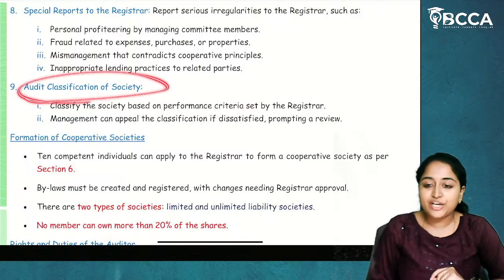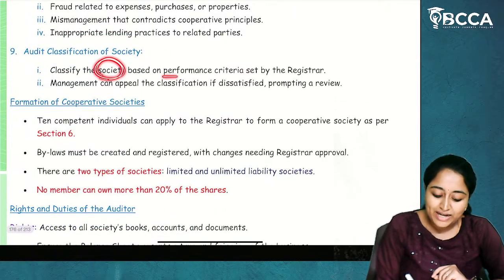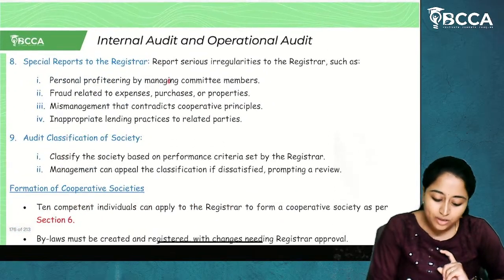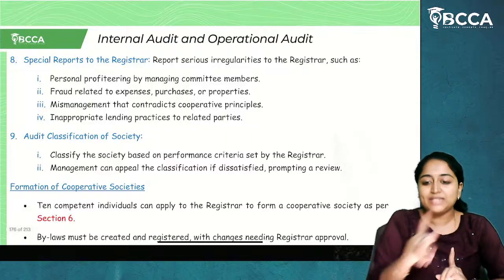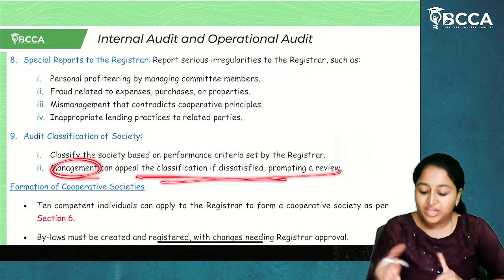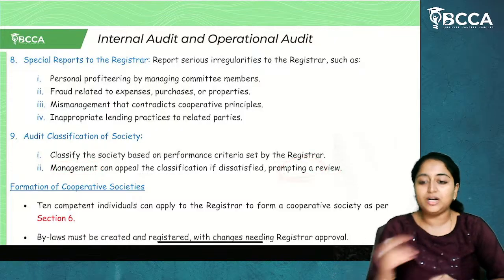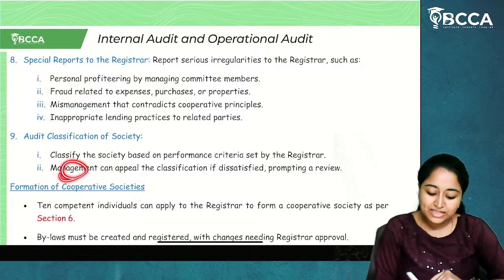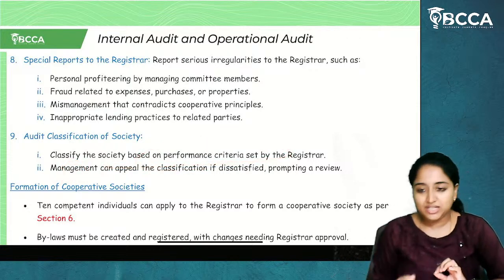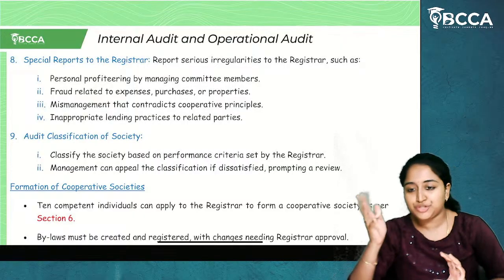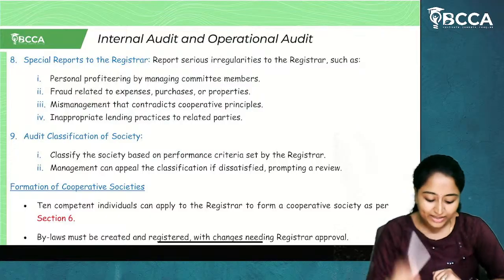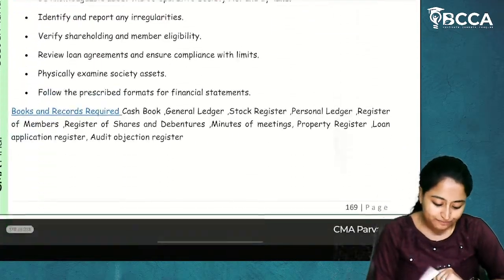Audit classification of society. Classification of society based on performance criteria set by the registrar. So after knowing all this, the registrar will set the criteria for the particular society. Management can appeal the classification if dissatisfied, prompting a review. If management doesn't like how it is classified, then it can ask for an opinion from the registrar. So it can file an appeal to the registrar asking what is the review which you have given and what are the reasons for that. Regarding that can be taken care of.